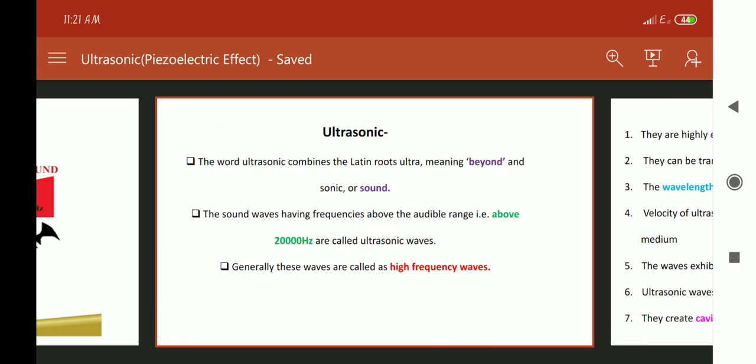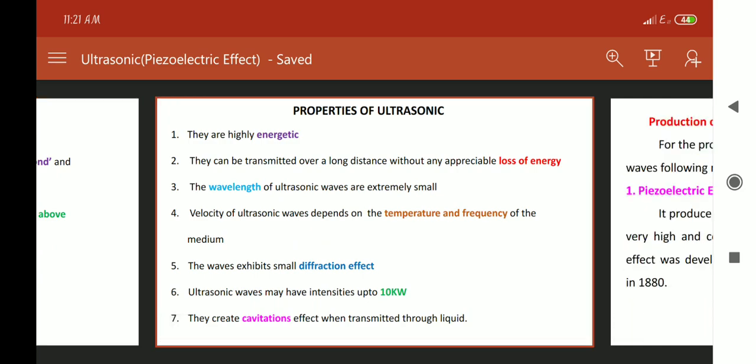After that we'll discuss the properties of ultrasonic waves. First property, they are highly energetic. Second property, they can be transmitted over a long distance without any appreciable loss of energy. That means ultrasonic waves are particularly used for transmission over long distances without loss of energy.